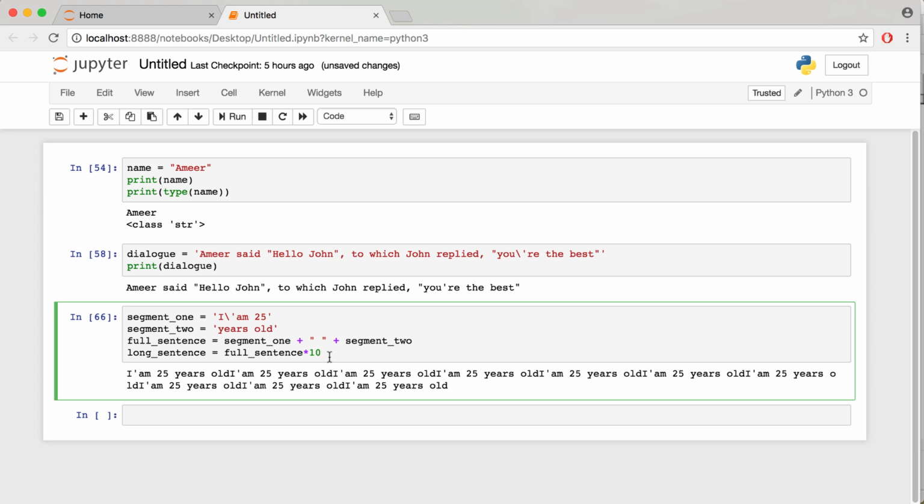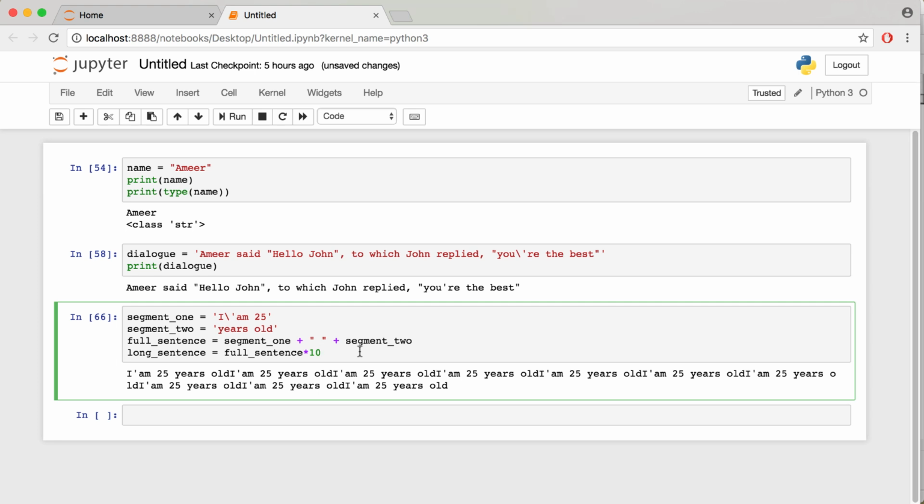What if I asked you to count all the characters in that long sentence? That would take you a while. Well, I mean, you could just count the characters in this one sentence and multiply it by 10, but that's not very fun. Python has a useful built-in length function that returns the length of not only strings, but collection types as well.